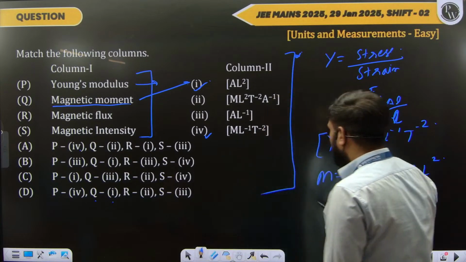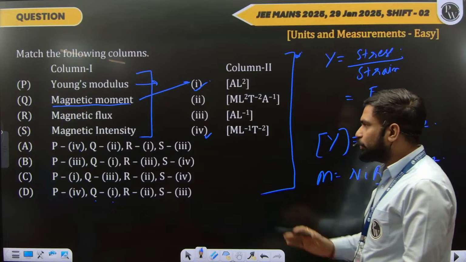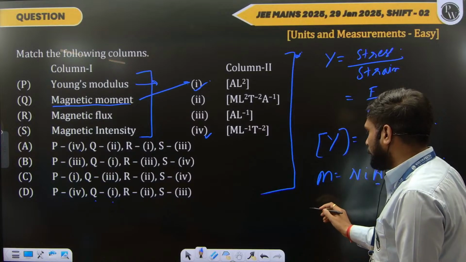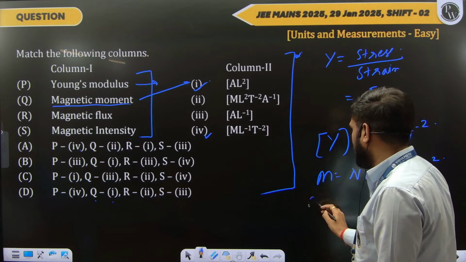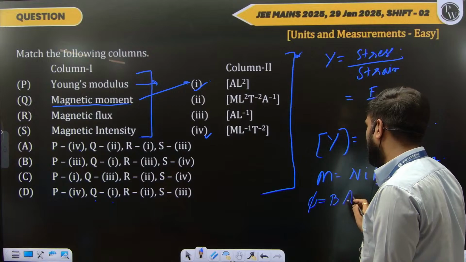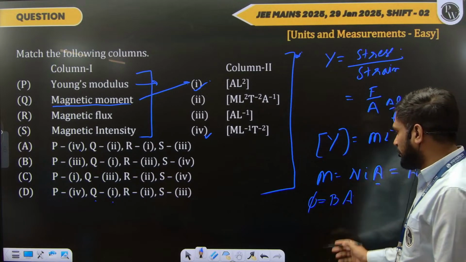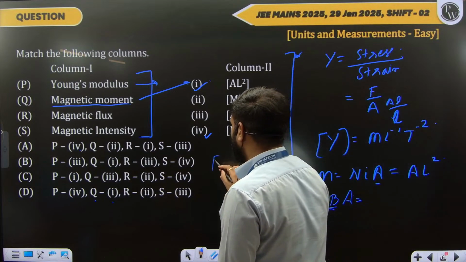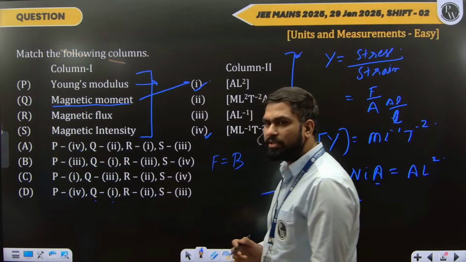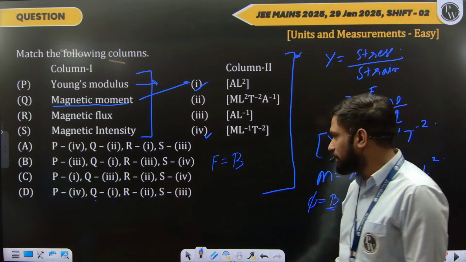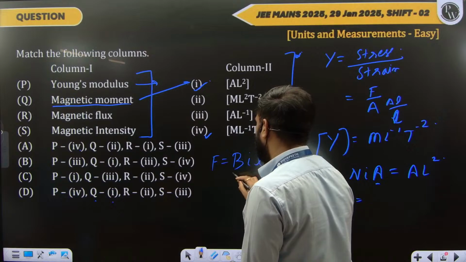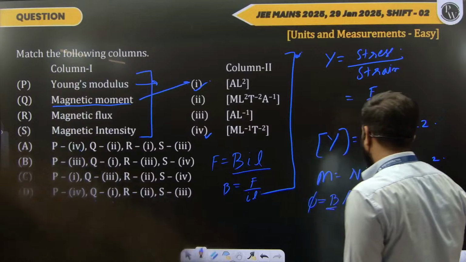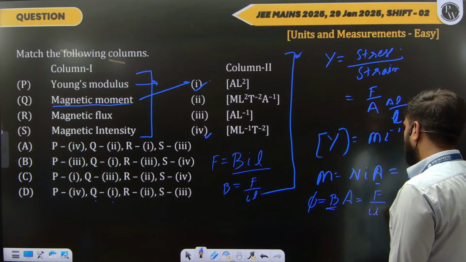Which formula do we see the magnetic flux in? You don't need to remember the dimensions of all of these quantities. Just remember any one formula. Magnetic flux, I can write as B into A. And if you don't remember the dimensions of B, it doesn't matter. You just need to see in what formula B comes. The force on a current carrying wire in an external magnetic field is BIL. So you can write B as F upon I into L. Just put it here, so it is force upon current into length into area.